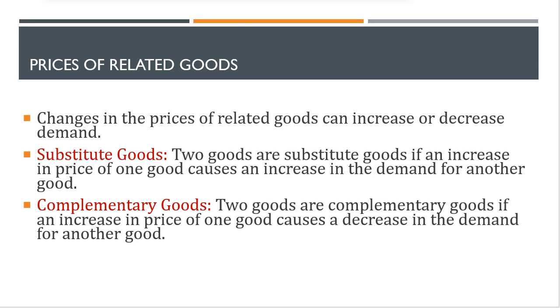So say for example, if you look at the textbook example, you might see that sugar and tea, coffee and cream are sort of that thing. But again, it's a very relative thing. You might prefer black coffee. In that case, creamer and coffee doesn't show that complementary relationship. But in general, whichever shows that condition, like if any increase in price of one good causes a decrease in the demand for the other good, should be considered as a complementary good.